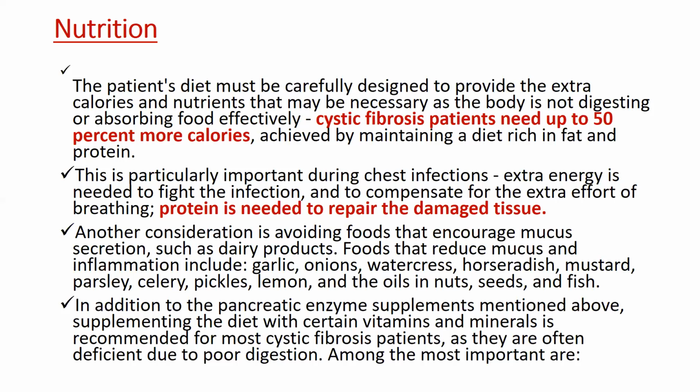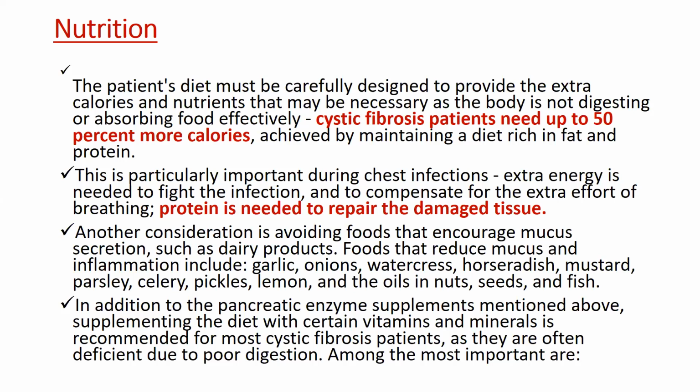We all know that protein is very healthy for our body. Protein is one of the characters that repairs our damaged tissue. So protein-rich food and fat-rich food are very important. Okay, even you can tell the patient to avoid dairy products. So why dairy products?